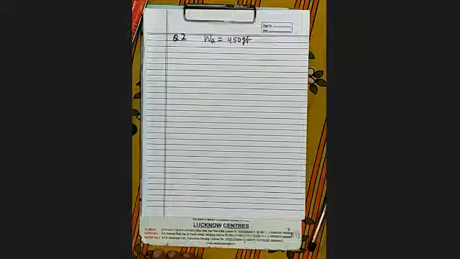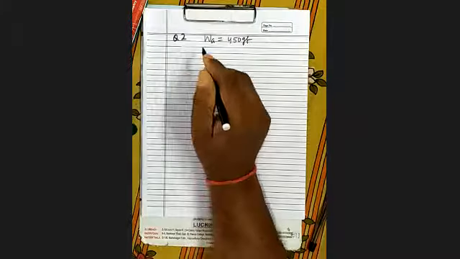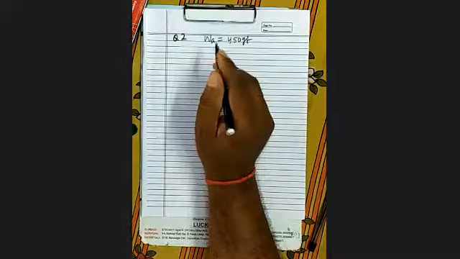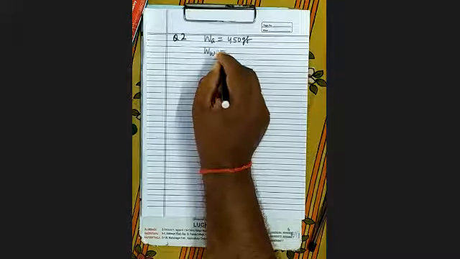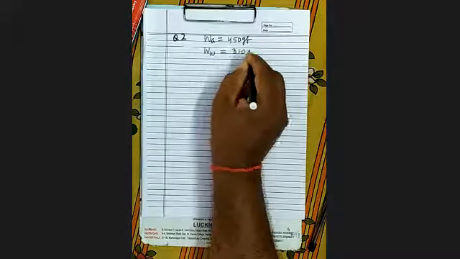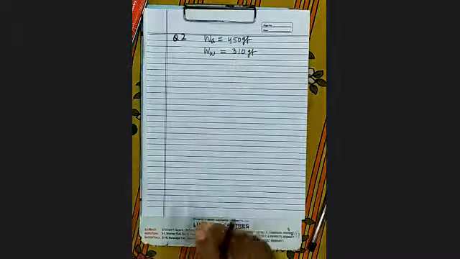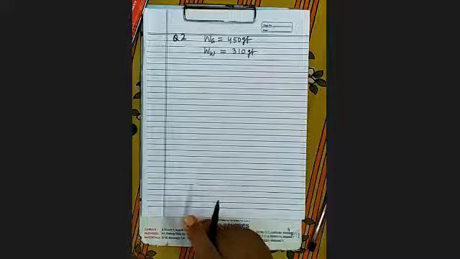Means what will be the mass of the body in air? 450 gram. And 310 gram force when completely immersed in water. Means W_W is 310 gram force. It is clear? You have to find the volume of the body.